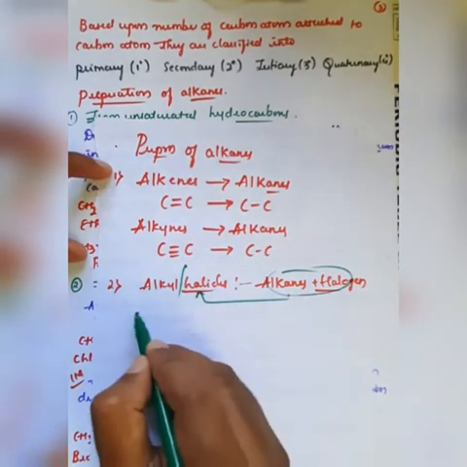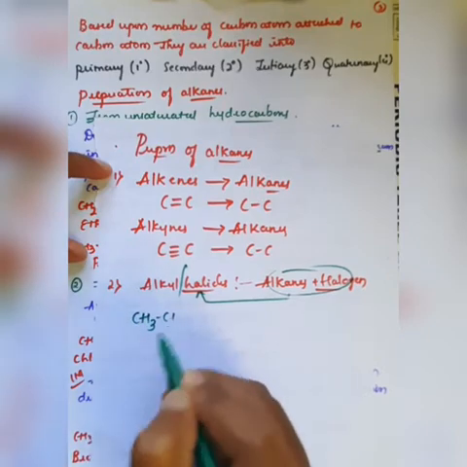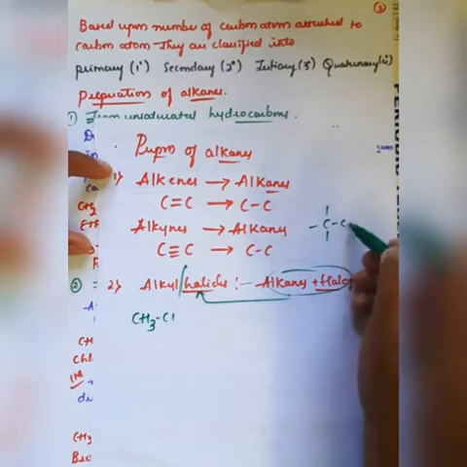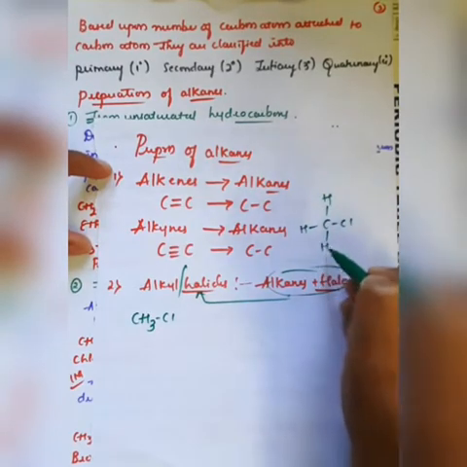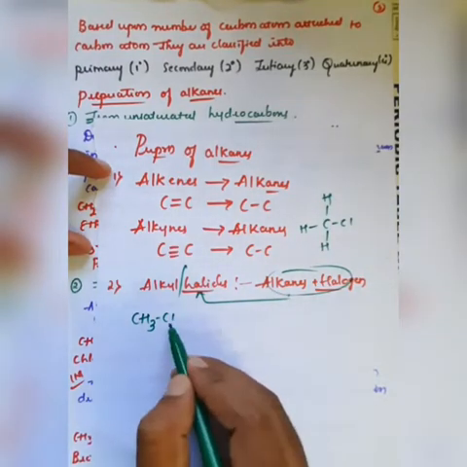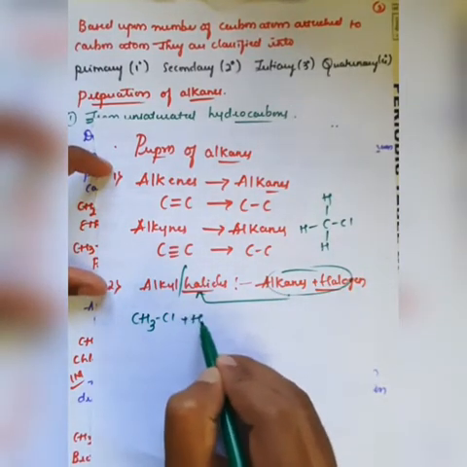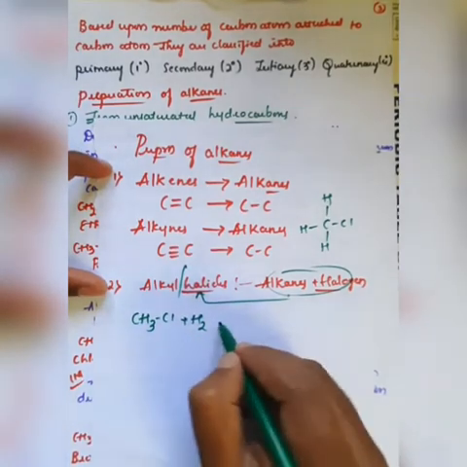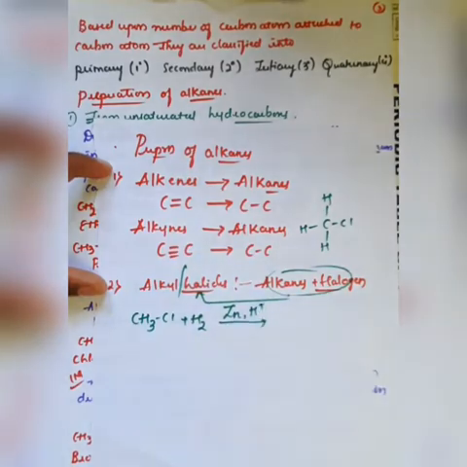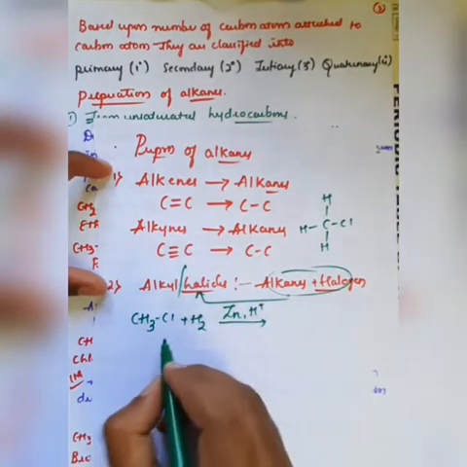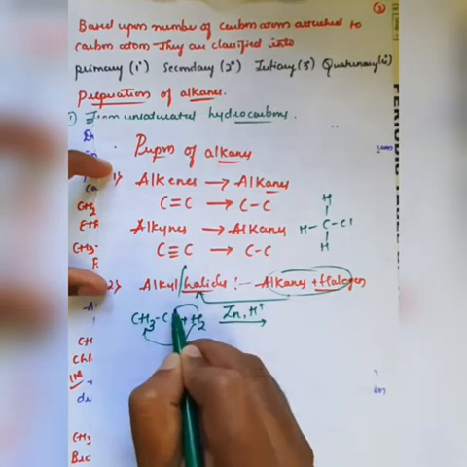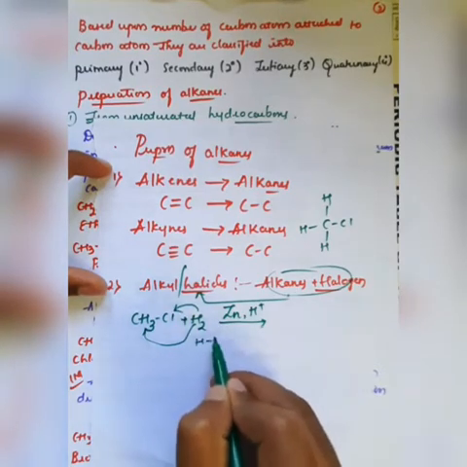If you take the example of CH3 bonded with Cl, initially it will be CH4. One hydrogen is replaced and there is attachment of Cl, so there is formation of CH3Cl. We can call it chloromethane. In presence of hydrogen and zinc as a catalyst, or in presence of acidic medium HCl, it is converted into, observe here, one hydrogen will react with this molecule and another hydrogen will react with Cl, because it is hydrogen bonded with hydrogen, right?